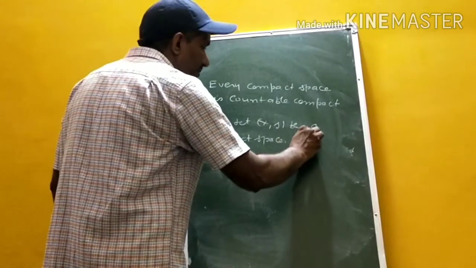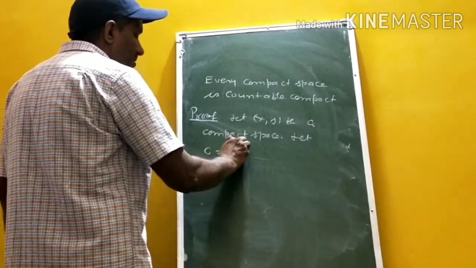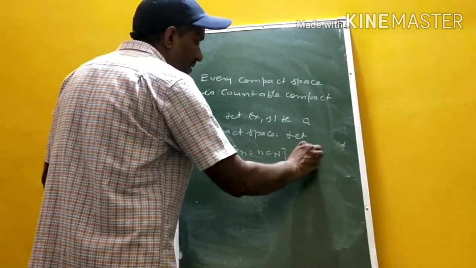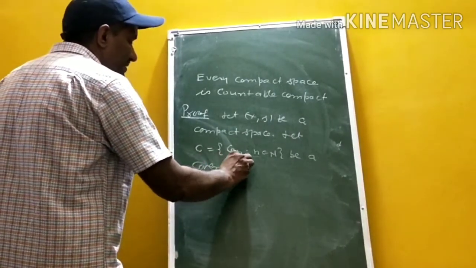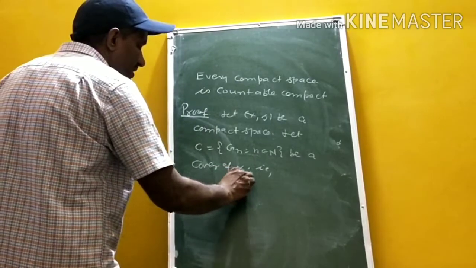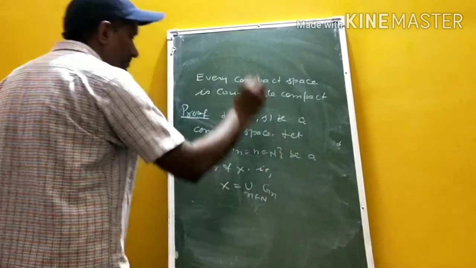Let C, the collection G_n for n belonging to N, be a cover of X. That is, X can be written as the union of G_n over n in N.